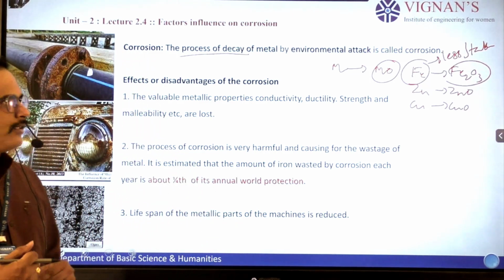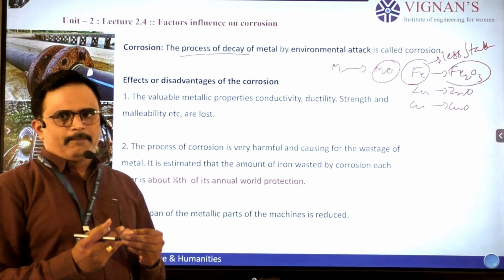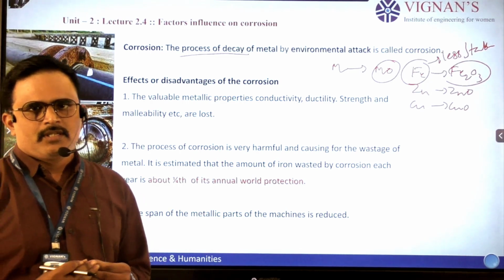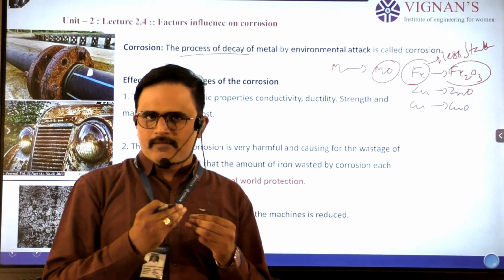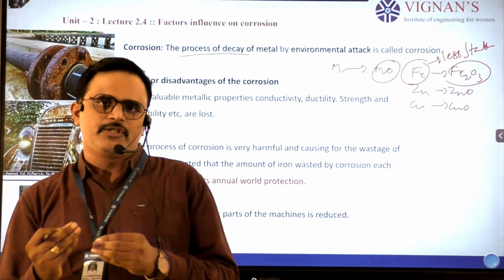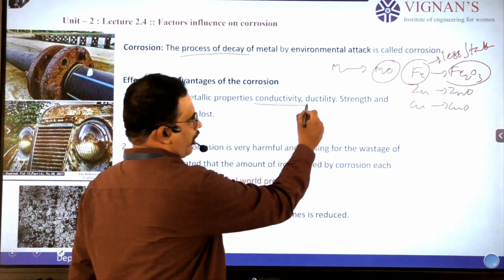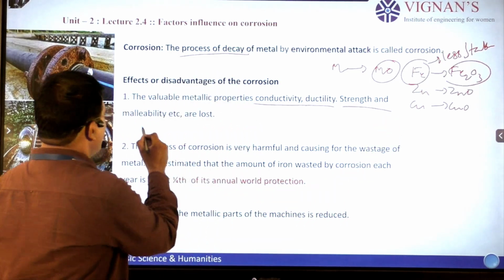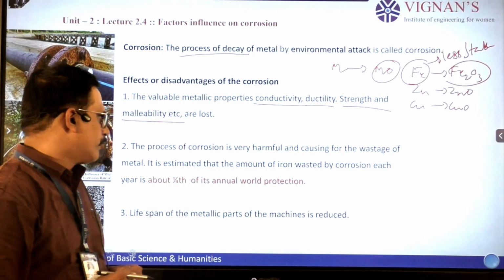Now, what are the disadvantages of corrosion? The major disadvantage is that the main physical properties of the metal vanish when it changes into metal oxide. Properties like conductivity, ductility, strength and malleability are lost due to corrosion.